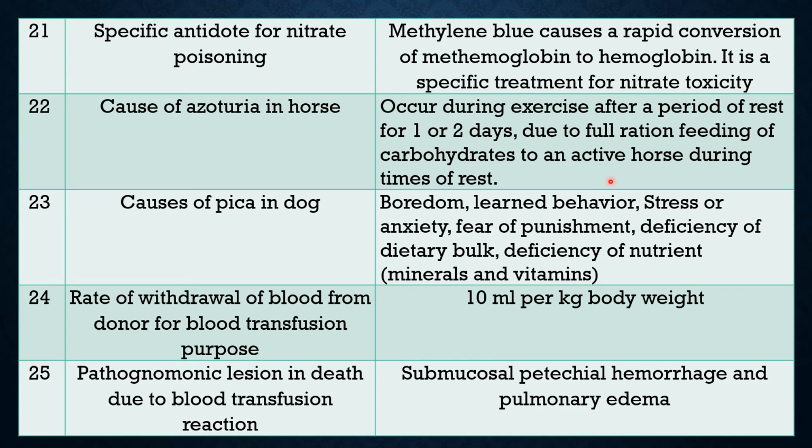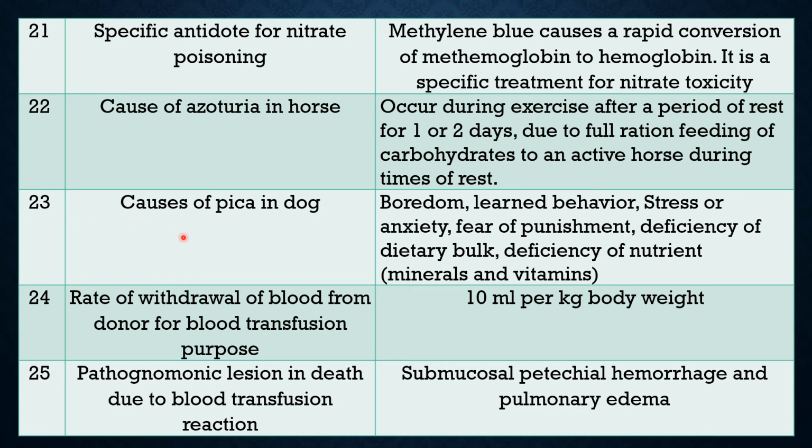So when the horse is given a full ration, especially carbohydrate, during the rest period, there is accumulation of glycogen in the muscle. Then when exercise is given, this glycogen is converted into lactic acid. Being acid, it causes damage to the muscle. So for prevention, during the rest period, reduce the ration to half. So there will be less accumulation of glycogen in the muscle.